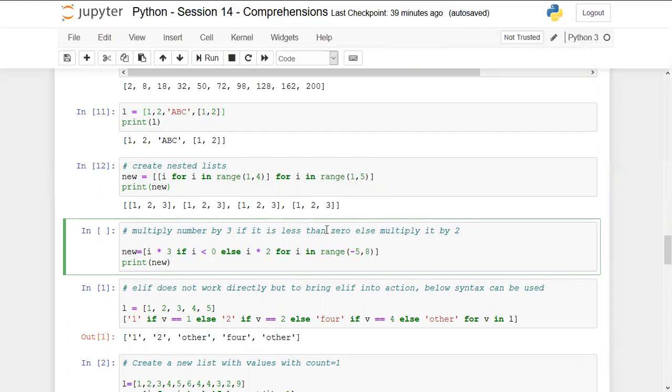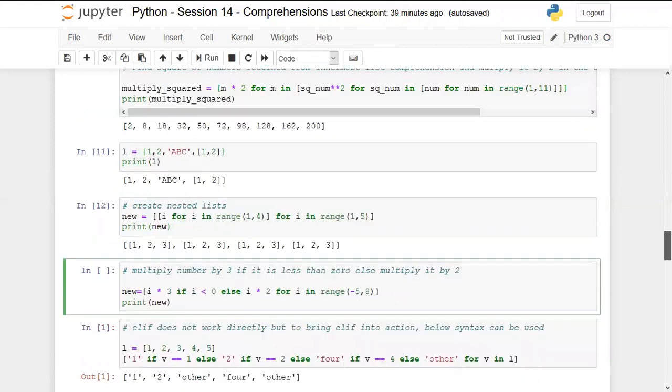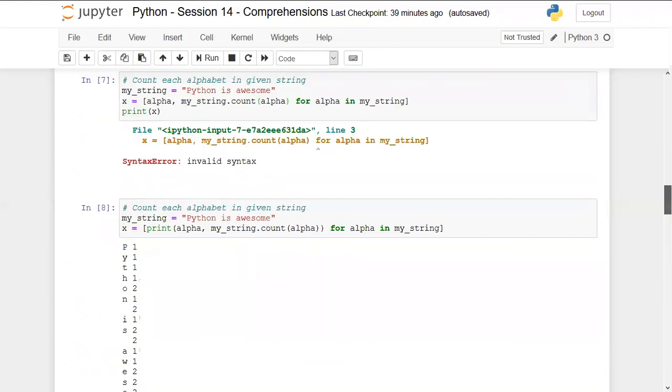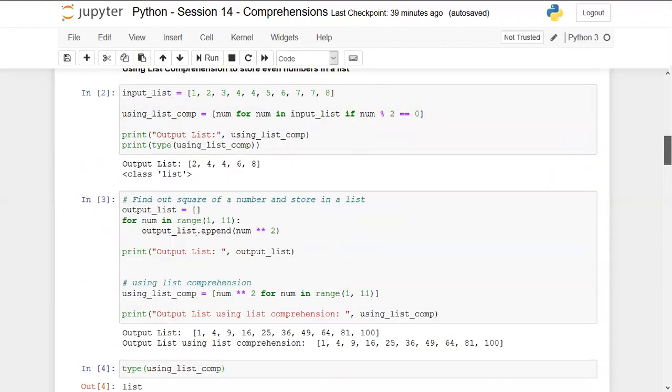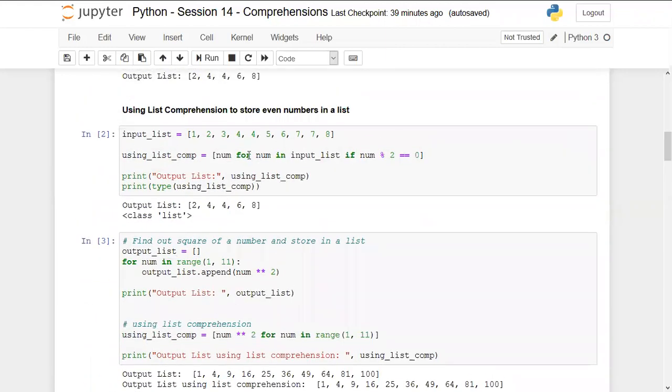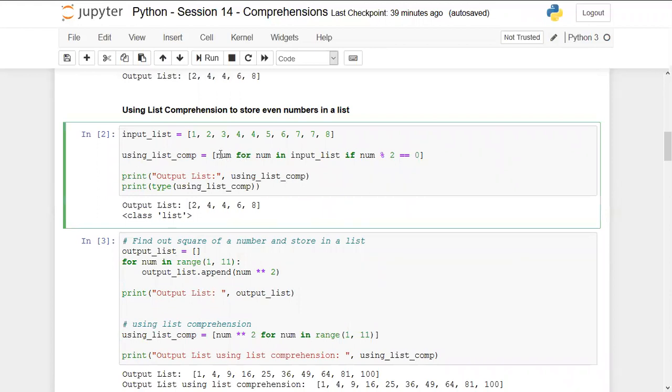Otherwise, if you are going to do the practice later, you may face some errors, like why it is not working. So in the previous example, if I go up, where we have used if condition, you can see that first of all, we have defined an expression, and then we have included a for loop. And at the end, we have defined an if condition.